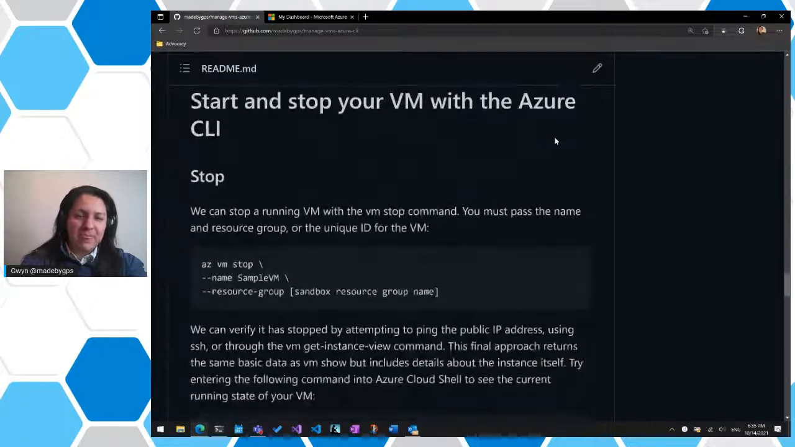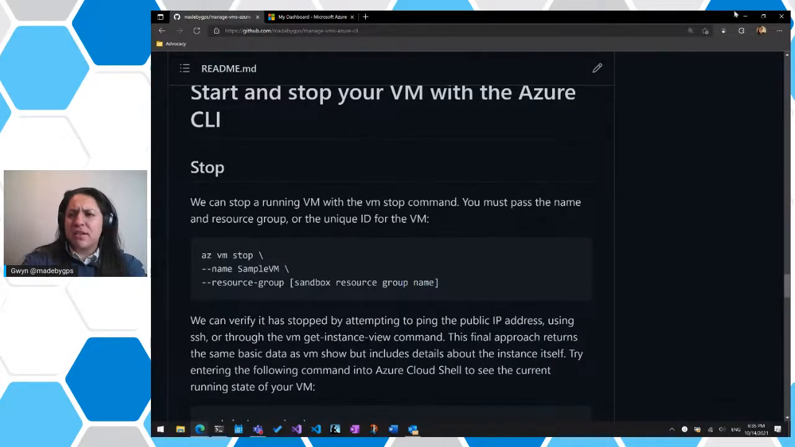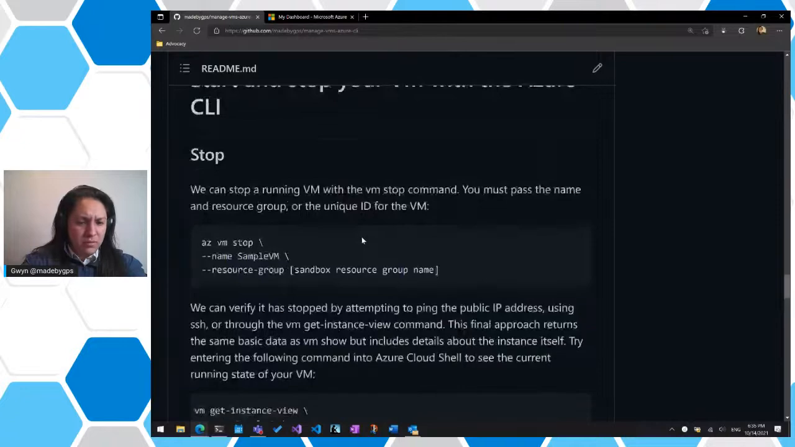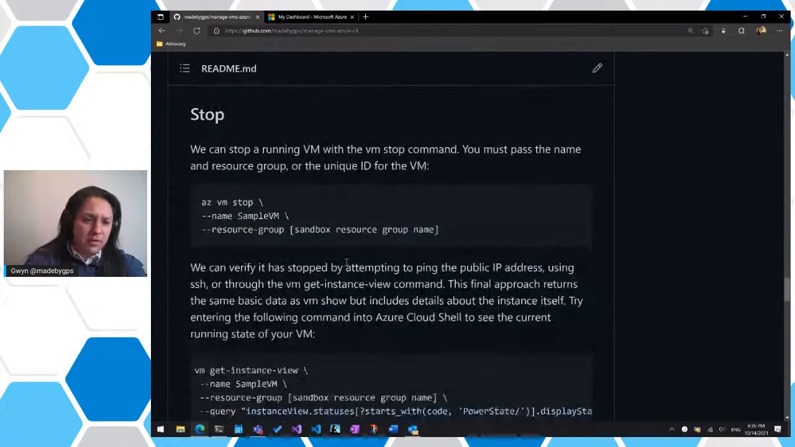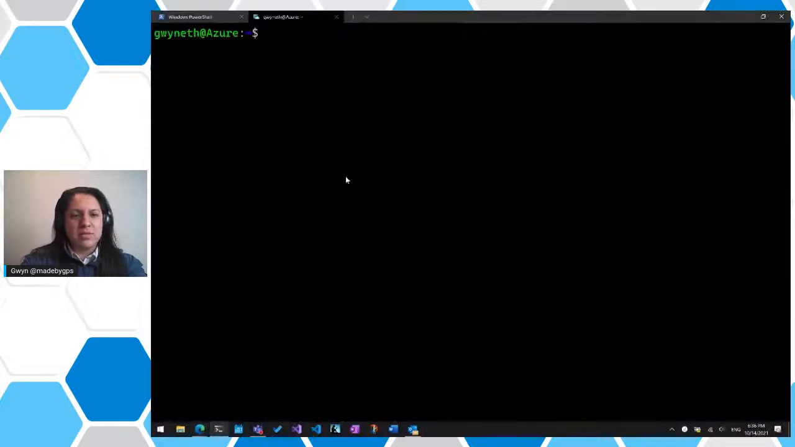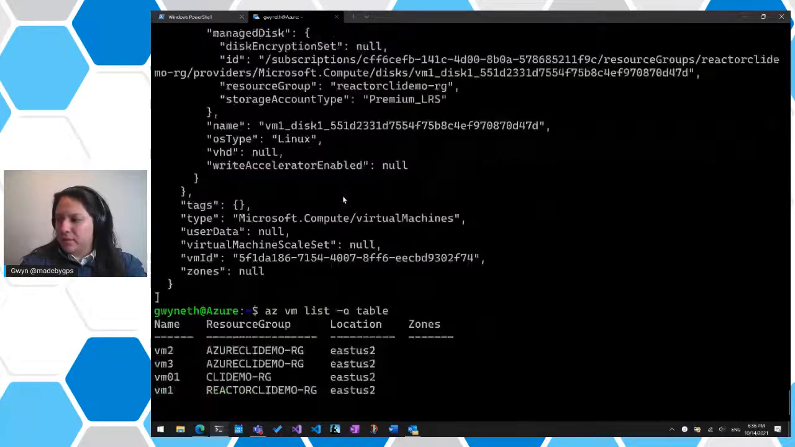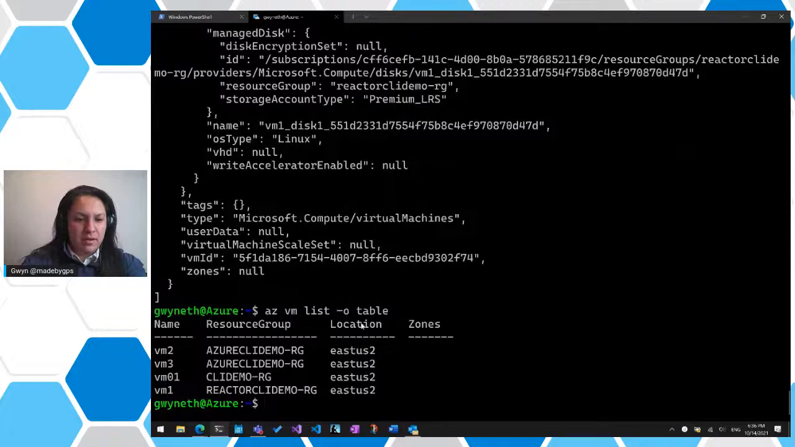All right. Next, starting and stopping your VM with Azure CLI, which is pretty straightforward, actually. Since we're going to be installing something on the VM that we created, we probably could run this on something else. So let me take a look at what other VMs we have available so we can run some stop commands on that. We have az vm list, and we'll just provide a table here. And we have VM1 that's in Reactor CLI demos.